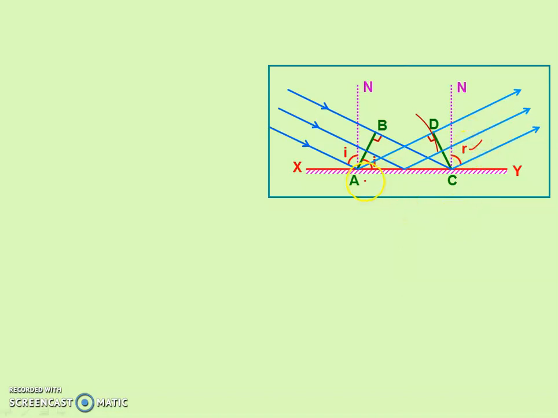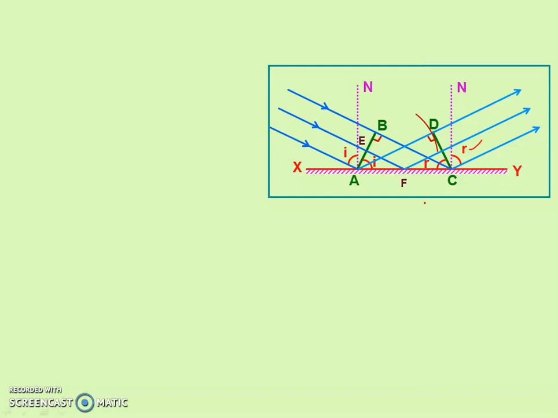Now see, by geometry you can prove that this angle is I, so angle BAC is also I. Similarly, angle DCA should also be equal to R, right? Now we have to prove I is equal to R. This is the law of reflection, right?